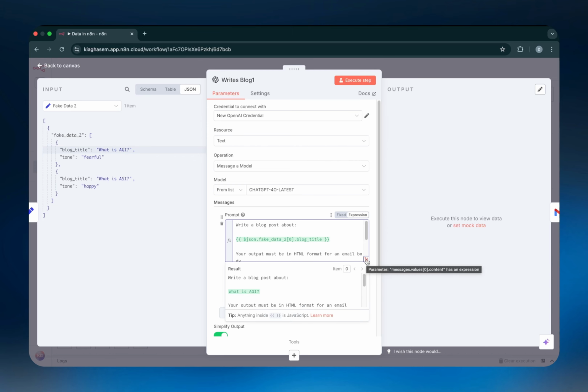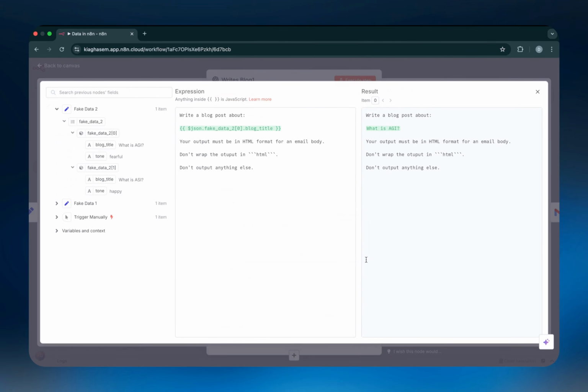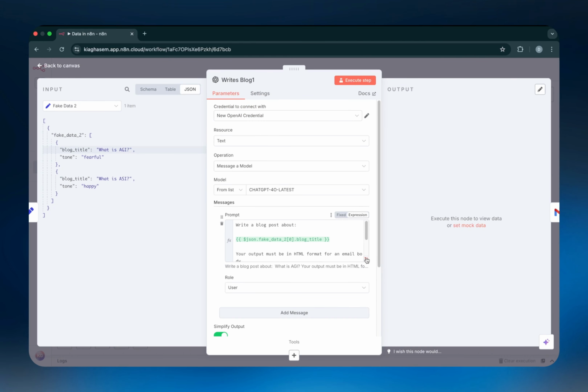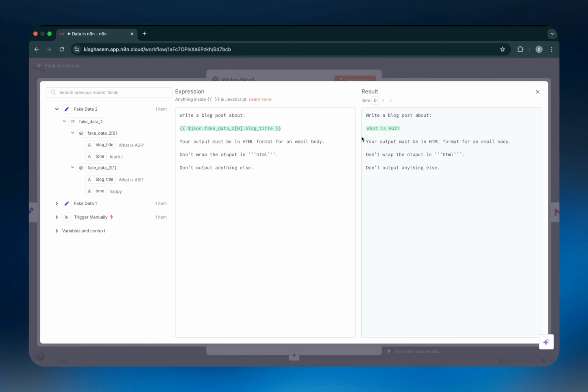And actually a cheat sheet for you guys to follow if you want to know what you're doing is right or what you're doing is wrong is just to click on this expand option. And then inside here, you can see the result right next to the expression. If the result is exactly what you were looking for, then you did it right. Otherwise, you probably did it wrong.